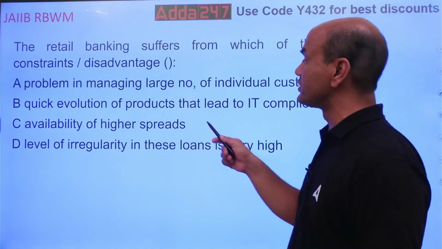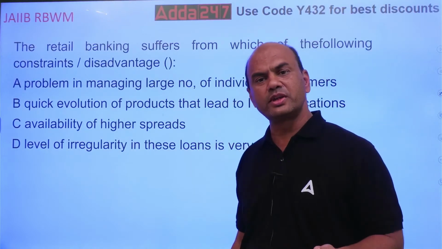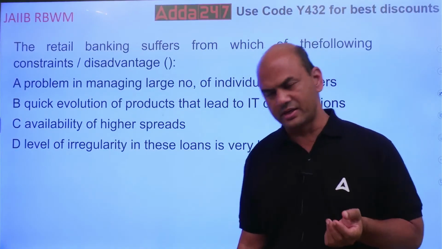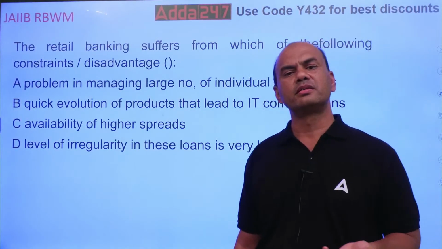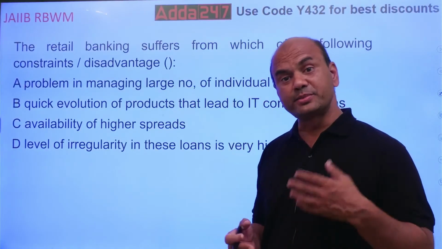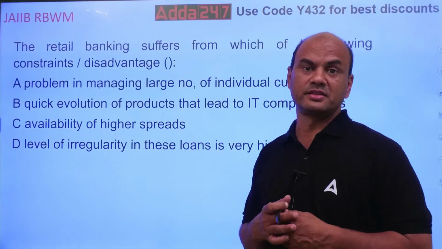See this quick evolution of products. What do you mean by quick evolution? Today if you design some product, immediately the competition catches you. Next day you are copied. And you can't stop it. And the next bank will bring something advantageous in this.